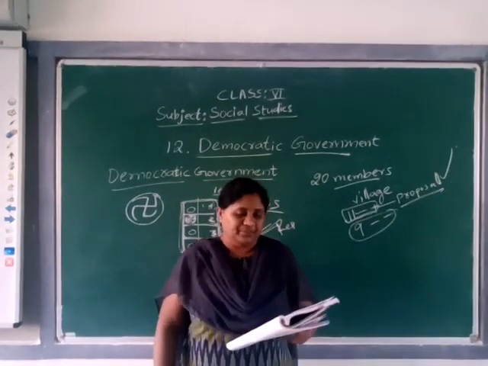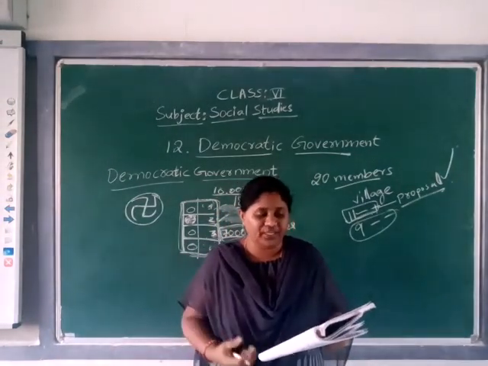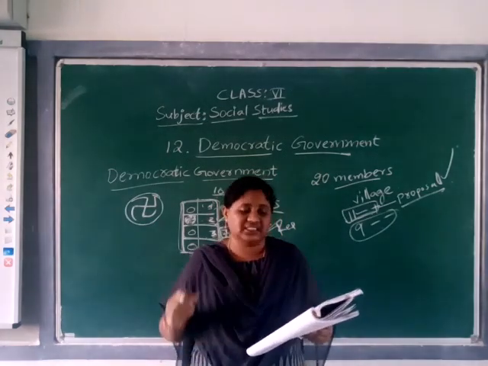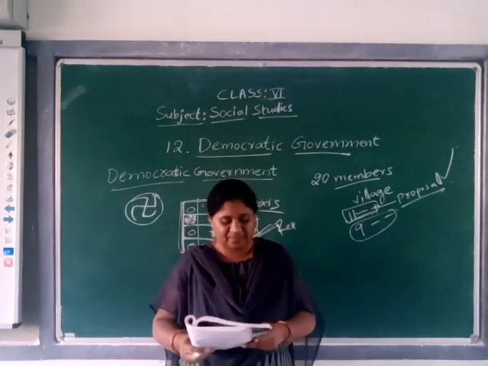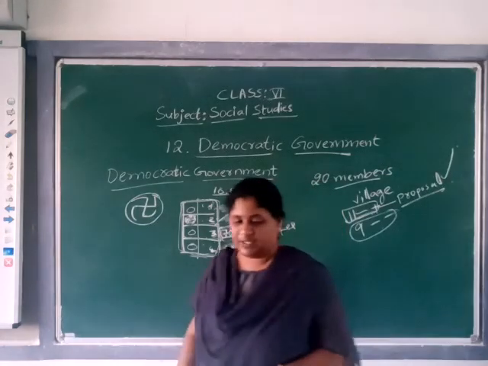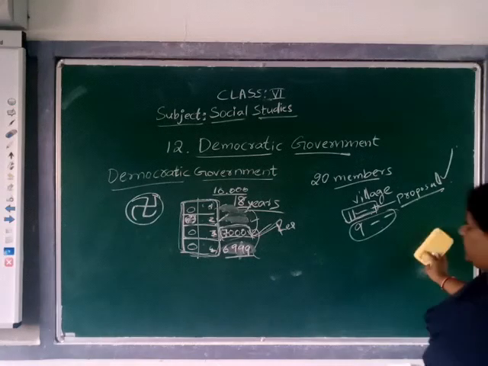Many people believe that by this system of ignoring the views of the minority, those who are fewer in number, our democratic system can be oppressive for them. Here, checks on elected representatives.